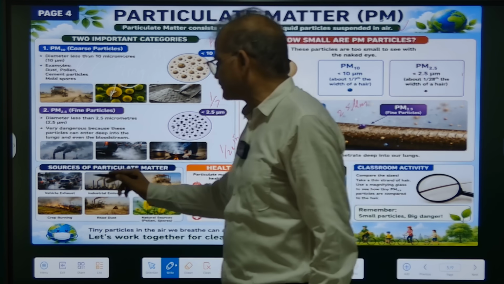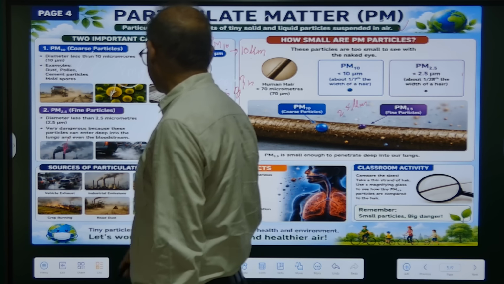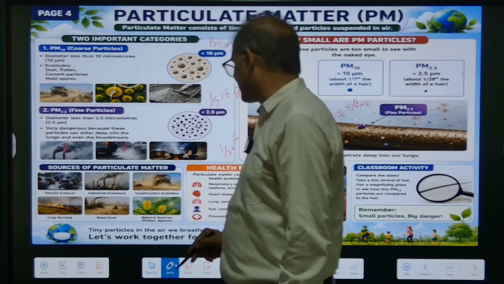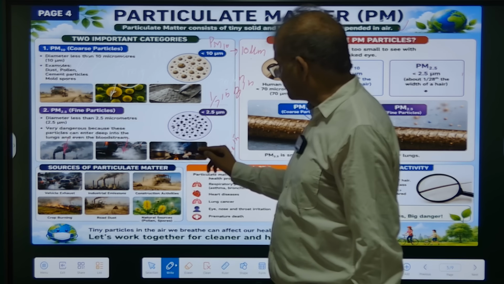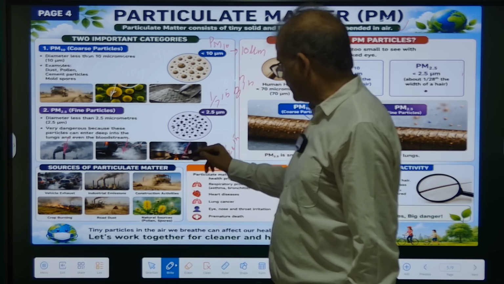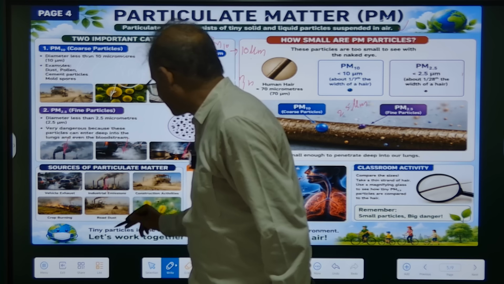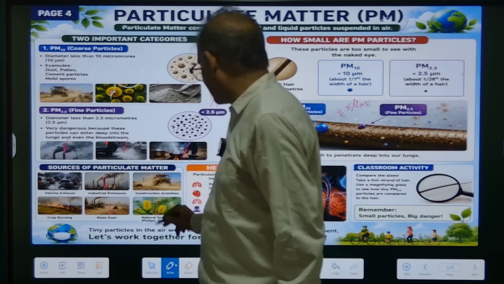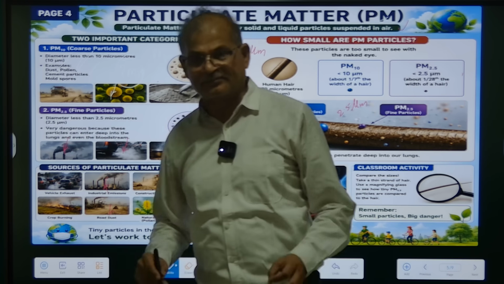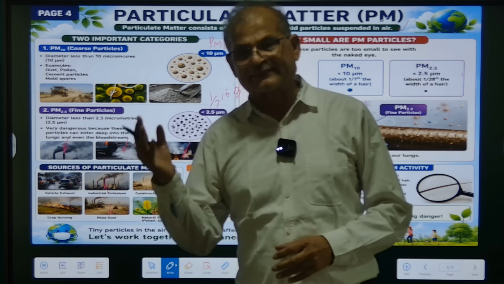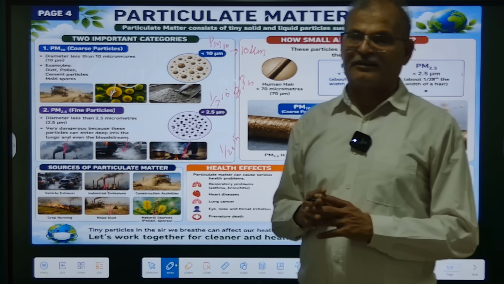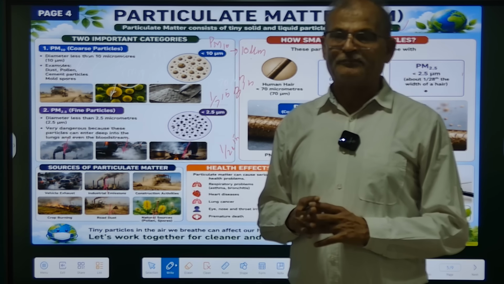It comes from smoke released from factories, vehicular exhaust, vapors from food preparation, industrial emissions, road dust, natural sources, and pollutants from plants. All these are examples of PM2.5.